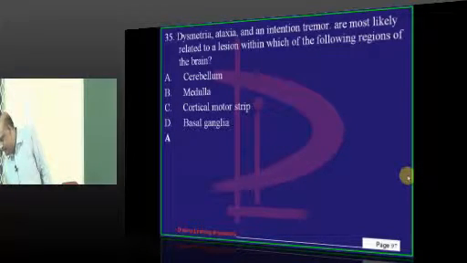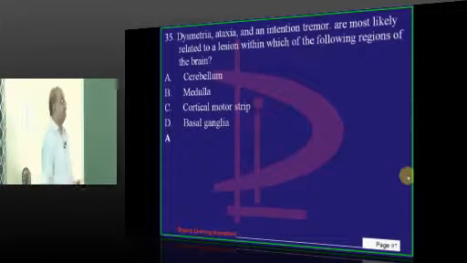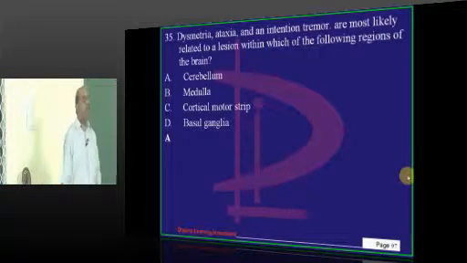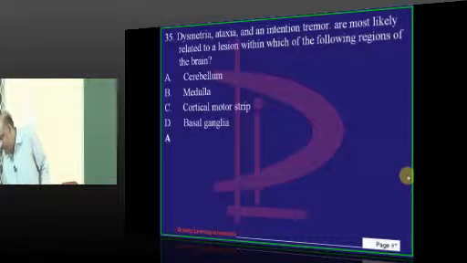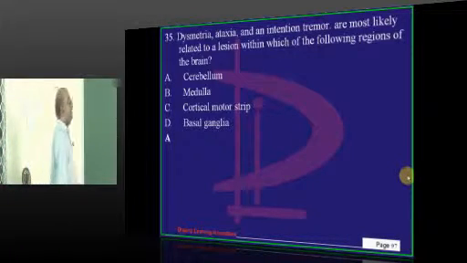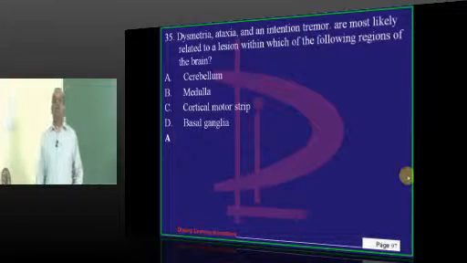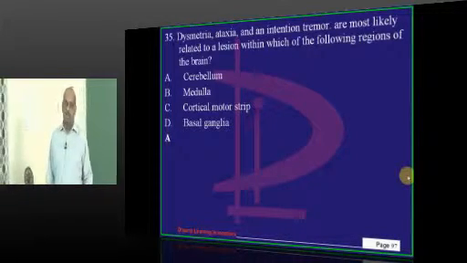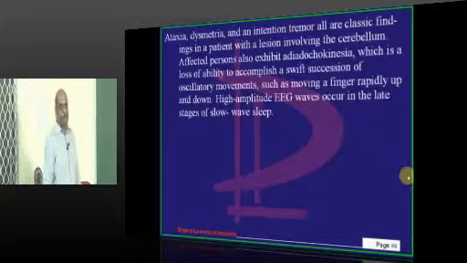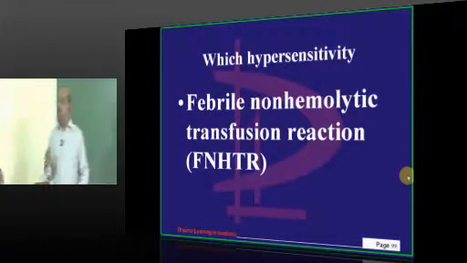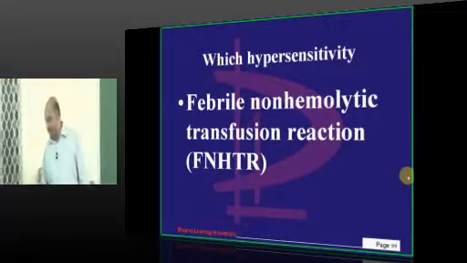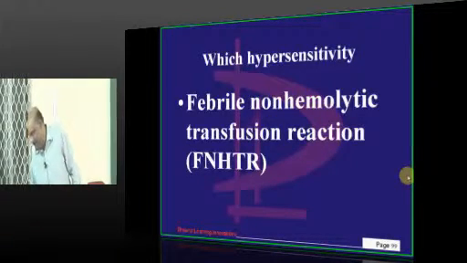Now doctor, dysmetria, ataxia, intention tremor. What is the deciding factor? Cerebellar dysfunction is responsible for all these important features, is what needs to be remembered. Okay, now you are going to shoot me the correct answer. Shoot me the correct answer.